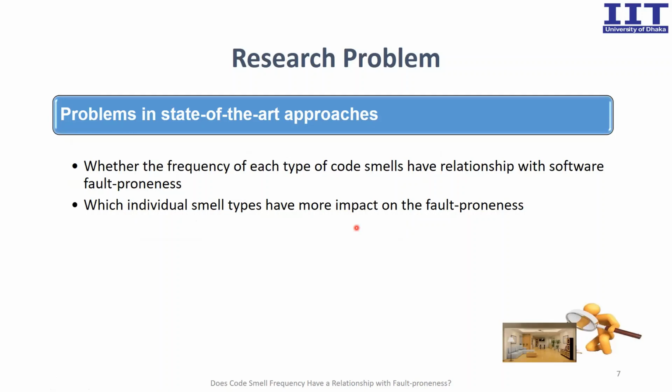While the previous work shows a significant relationship between smells and fault-proneness, the impact of the frequency of individual smell types on fault-proneness is still unclear. That is, the frequency of which core smell types is highly correlated with fault-proneness. To mitigate this research gap, we present an empirical study aimed at investigating whether there exists a relationship between the frequency of each core smell type and fault-proneness to identify their individual impact on software systems.